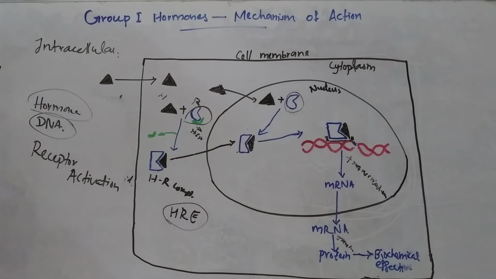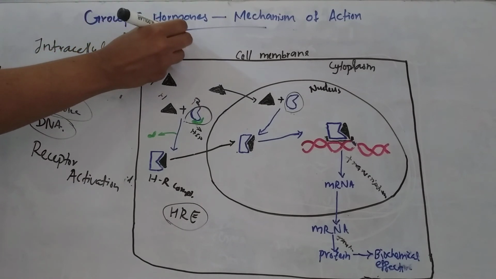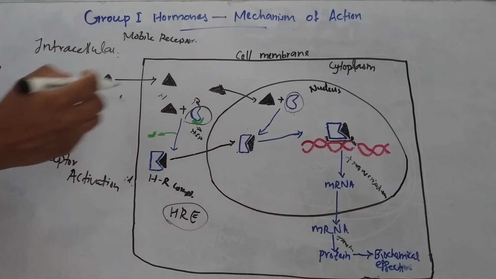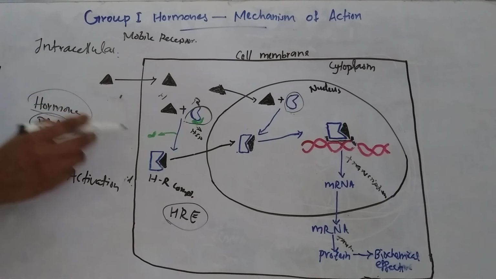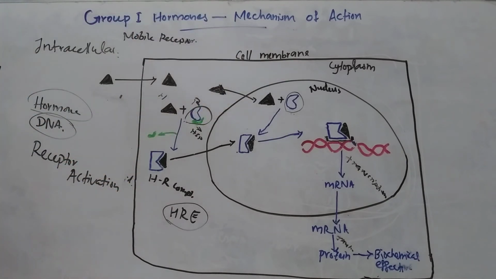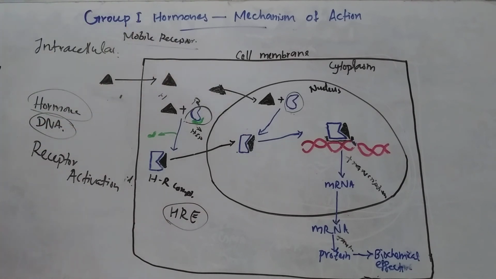This mechanism is known as the mobile receptor mechanism, because these receptors are known as mobile receptors. Mobile receptor means these intracellular receptors can float in the cytoplasm or inside the nucleus. So this is the mechanism of action of group 1 hormones.